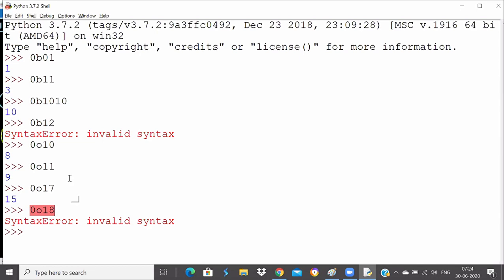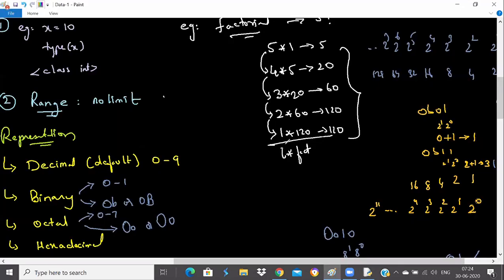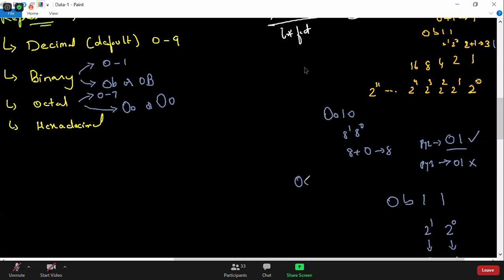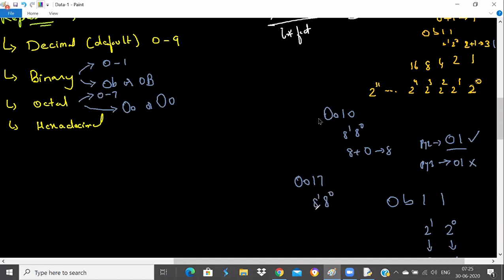Yeah, I will show how it comes 17 with that number. So basically, as you can see here, we are using 0o17 in octal. So it is 8 power 0 and 8 power 1. So we know 8 power 0 is 1, 8 power 1 is 8. So 8 into 1 will give you 8 and 1 into 7 will give you 7. So 8 plus 7 will give you 15.